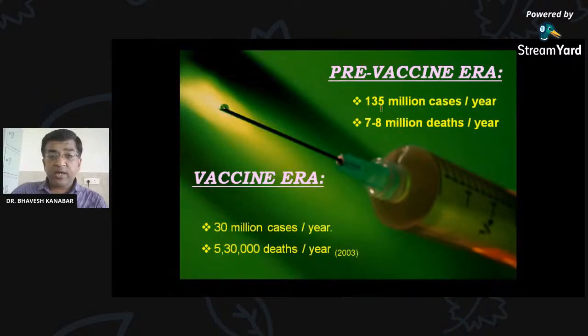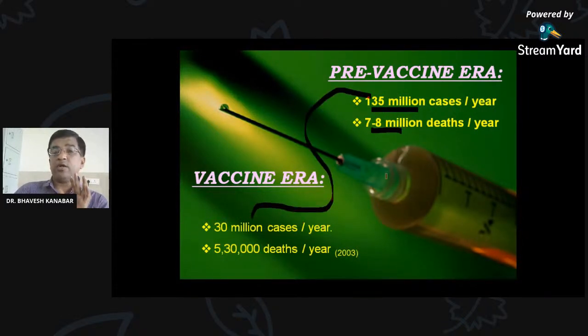In the pre-vaccination era, almost 135 million cases per year were happening. Pre-vaccination era means before the introduction of the vaccine: 135 million cases per year and 7 to 8 million deaths per year. After vaccination, this 135 million drops to 30 million cases per year, and the 7 to 8 million deaths drop to only 530,000 deaths per year. That is also as per the figure of 2003, and recently it has dropped to an even lower level.